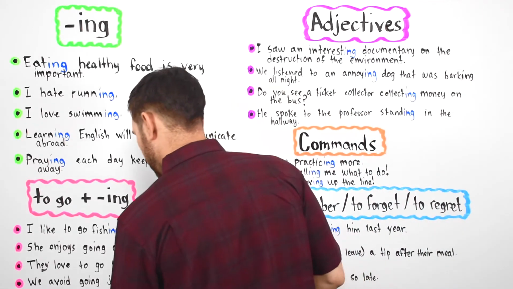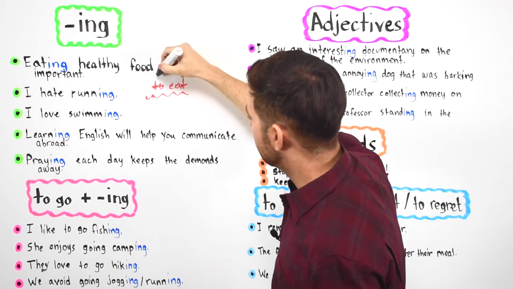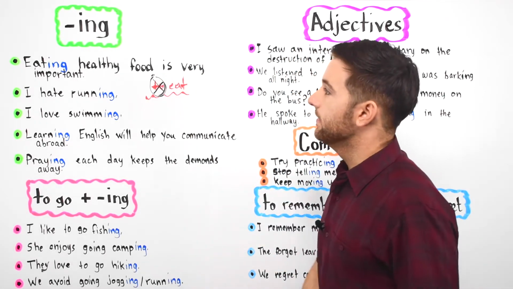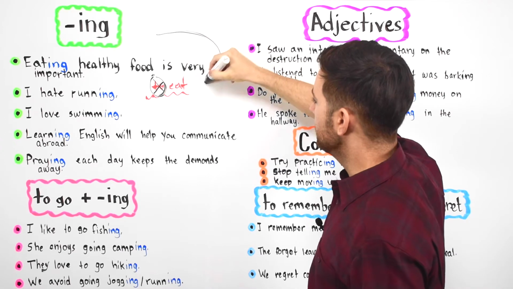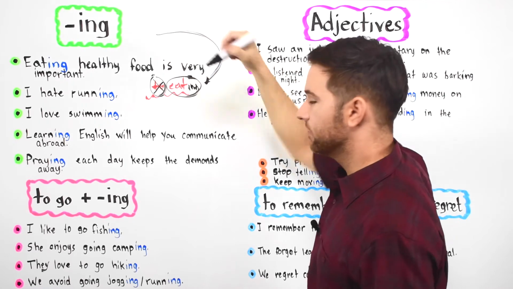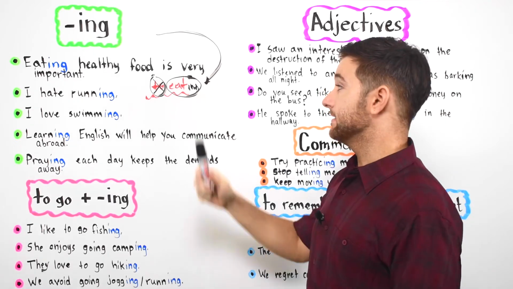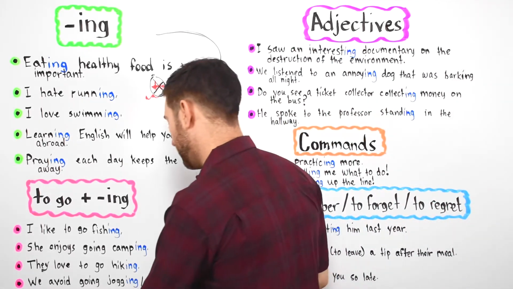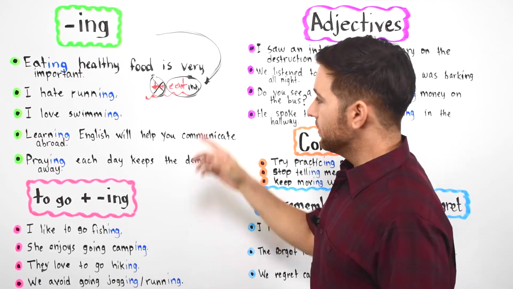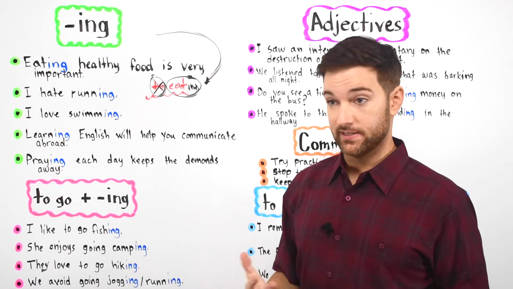Now what do we do when we want to make a noun? Well, we have it in the infinitive form, so we're going to get rid of to. So say goodbye to, and then we're going to add ing to the end, and we get eating. Now, is eating a verb? No, it's not a verb. Eating is actually a noun in this case, but it describes the actions of a verb. Do you understand? So even though it's not a verb, it describes the actions of a verb. It's almost like it is a verb, but it's not.